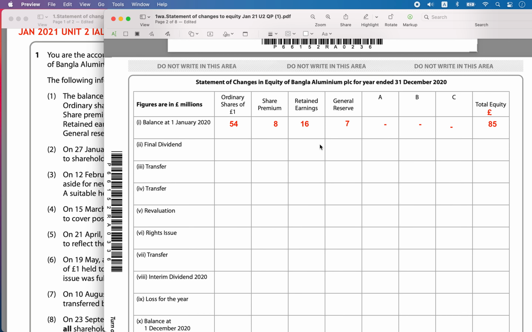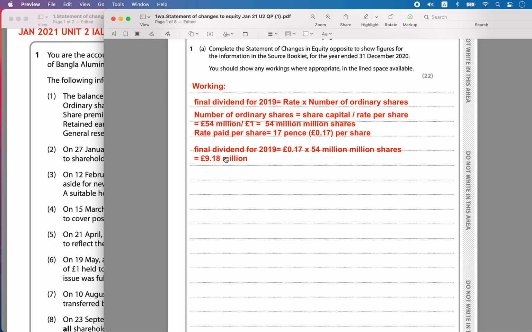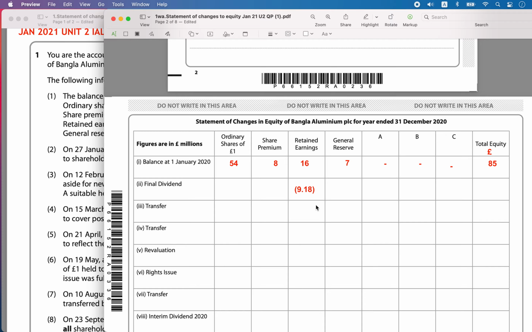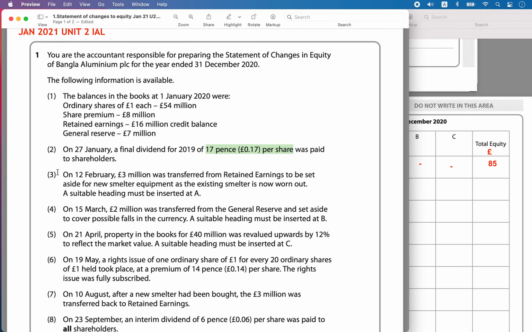Usually the final dividend is paid from the retained earnings. So you pay the shareholders this much money, and you will reduce 9.18. If each shareholder gets a dividend of 0.17 pounds, then the total paid to the shareholders was 9.18 million pounds. So that is the dividend calculation. You will reduce it from the retained earnings and give it to the shareholders.